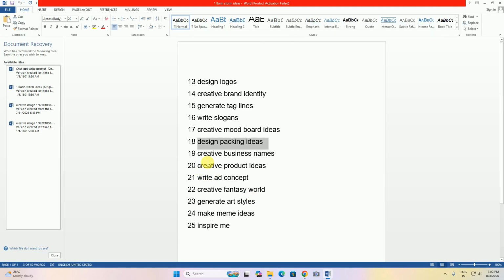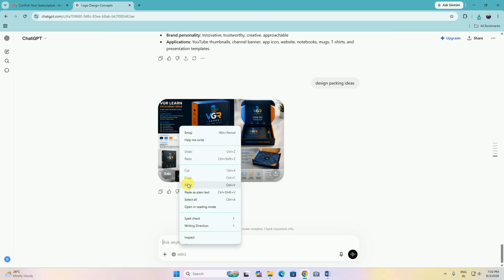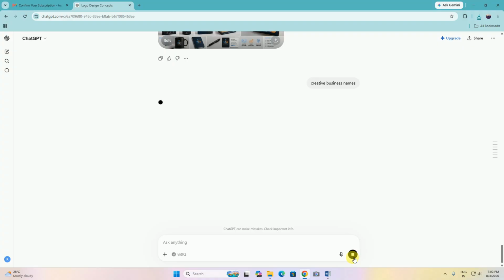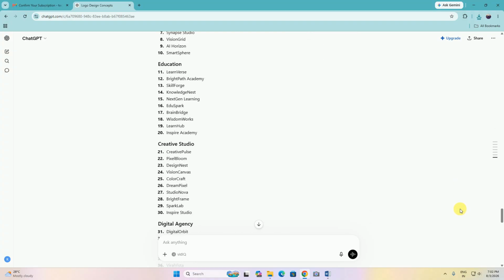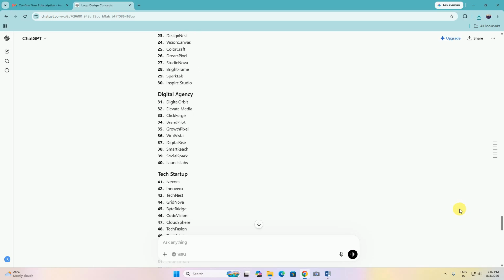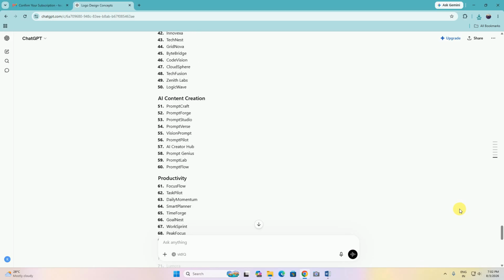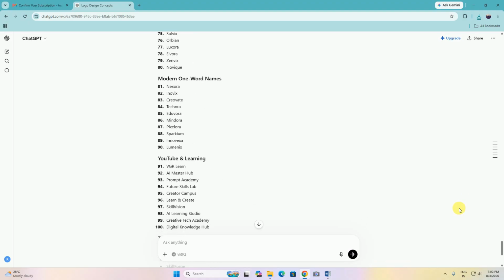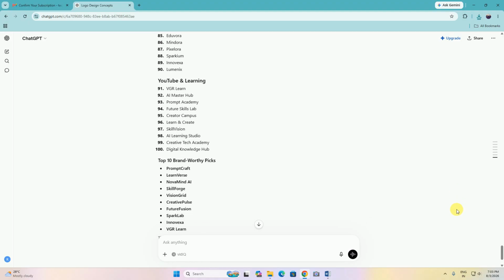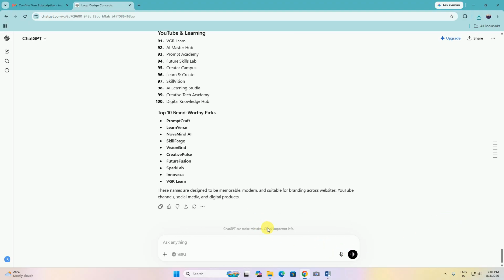After that, another command: create business name, then copy. Observe this. This covers technology, educational and creative studio, digital agencies, tech startups, content creator productivity, premium brands, modern one-word names, and YouTube learning visual learner. And in this way it is coming. Top 10 brand worth picks, like Prompt Craft Learners, this way.